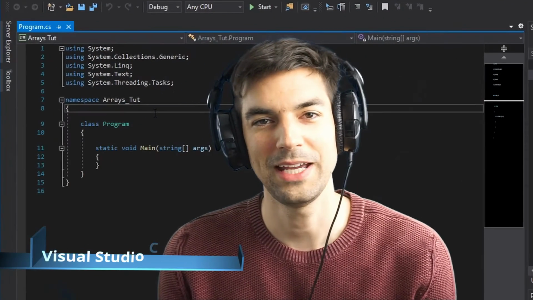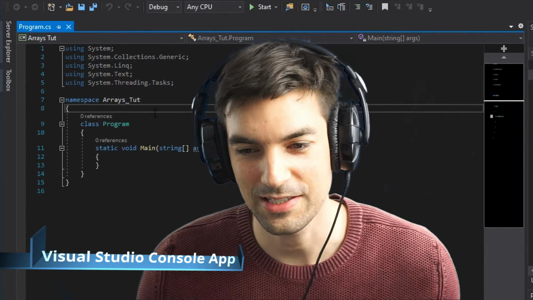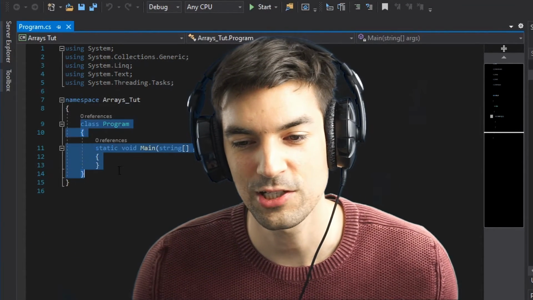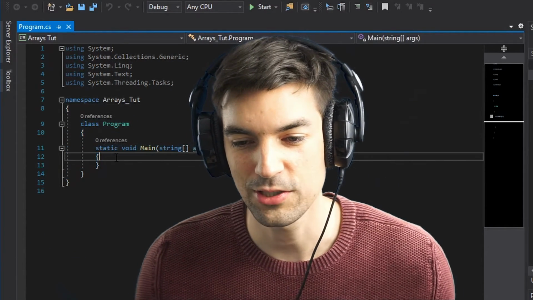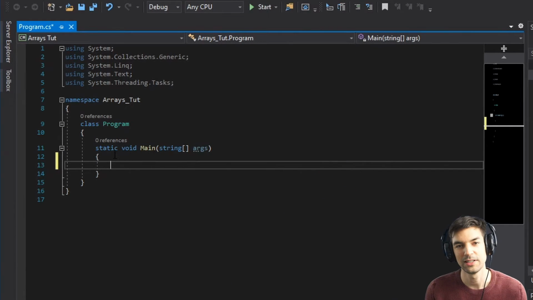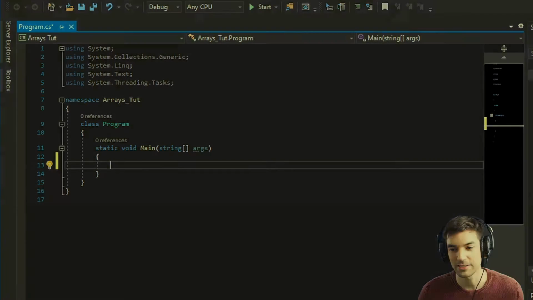Here we have the main view that you already know. Everything is there. It's a console application, super simple. So actually we can just write something here and it will compile and work when we press the start button.